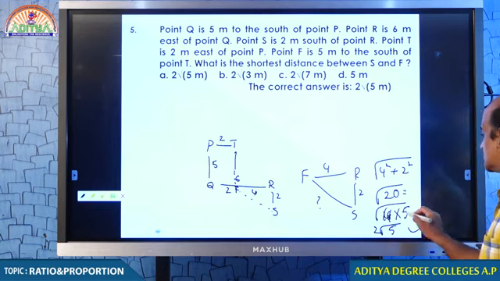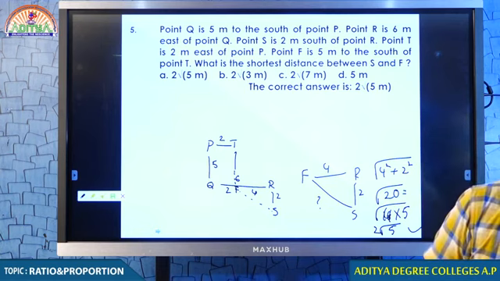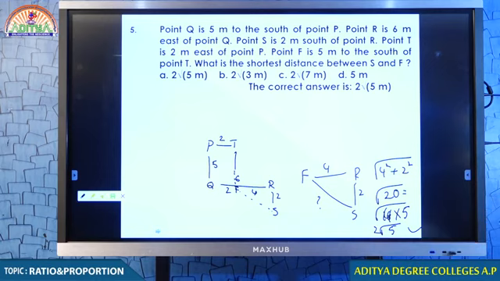20 was taken as square root of 4 into 5. So, 4 if we take it out, it becomes 2. Therefore, that is 2 root 5. Student, I think that you are able to answer this question for sure.